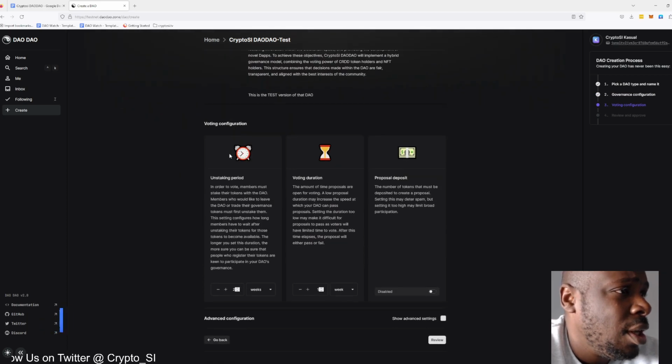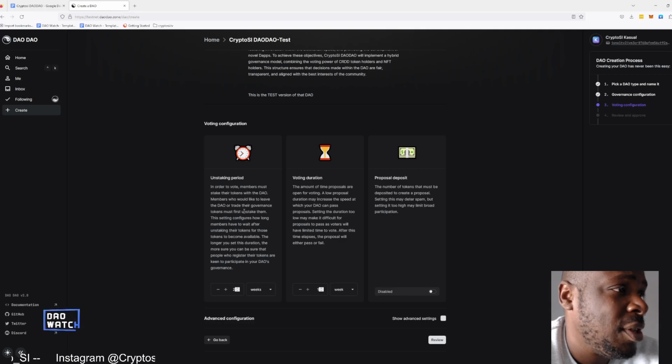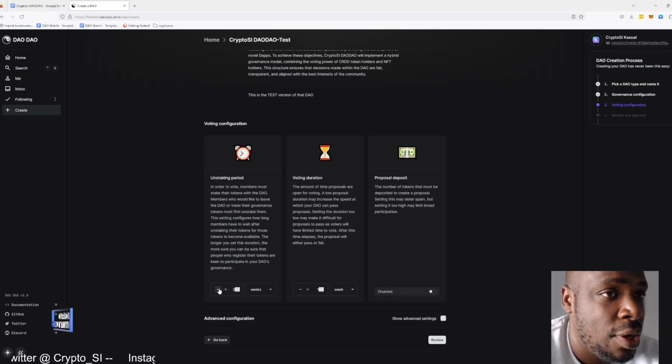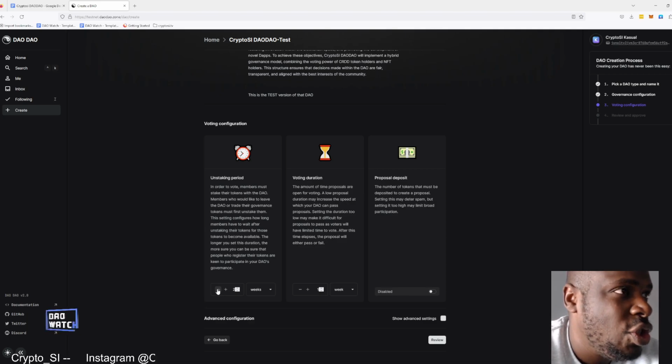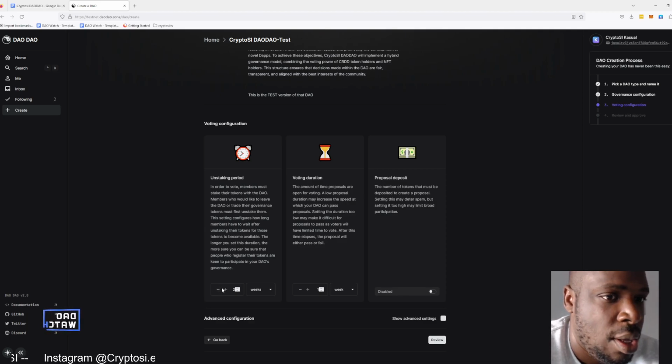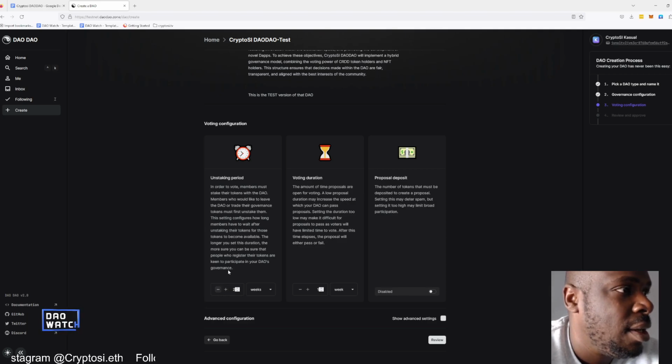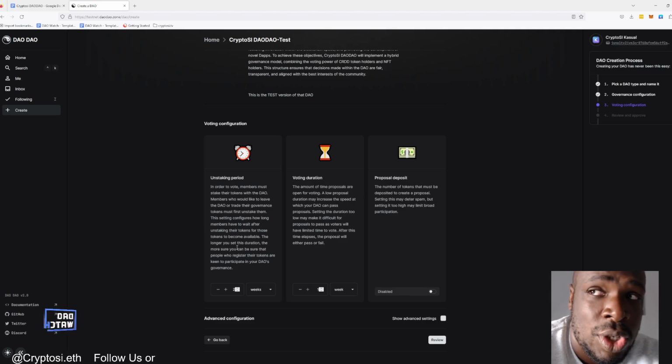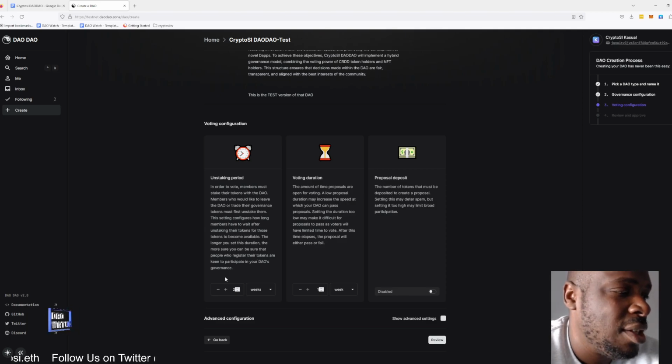Voting configuration. Unstaking period. In order to vote, members must stake their tokens with the DAO. Members who would like to leave the DAO or trade their governance tokens must first unstake them. This setting configures how long members have to wait after unstaking their tokens for those tokens to become available. The longer you set this duration, the more sure you can be that people who register their tokens are keen to participate in your DAO. Yes, true. Do you think 2 weeks is all right? 2 weeks is generally the standard across the Cosmos ecosystem. Generally, when people have their own staking or unstaking on their own sovereign chains, the unstaking period is 2 weeks.